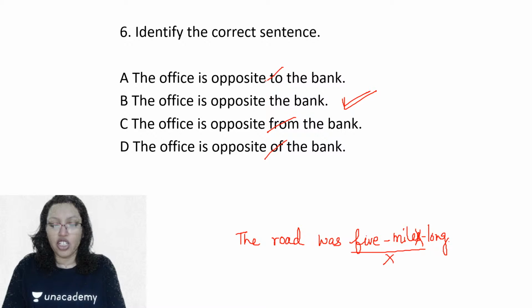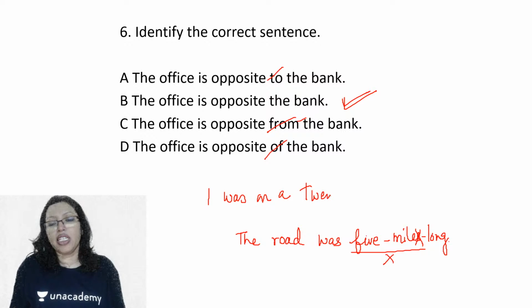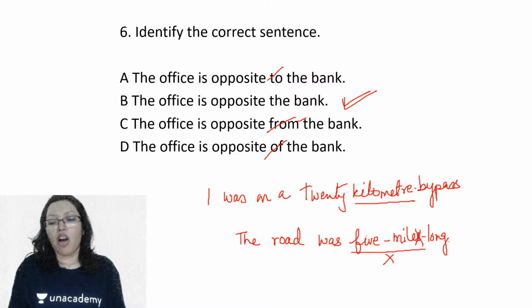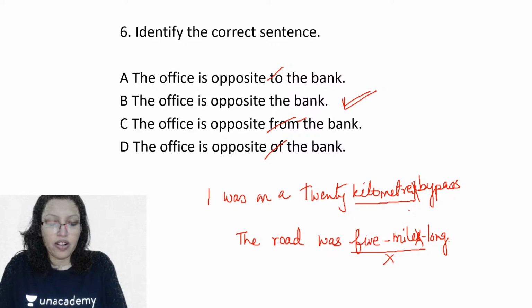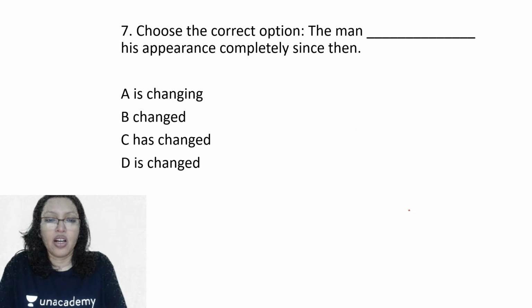Dimple, I hope you've understood this example: the road was 5 miles long. Or, I was on a 20-kilometer bypass. Now this kilometer cannot be kilometers; that would be incorrect. 20-kilometer bypass. No, opposite to is incorrect. Opposite the bank. Alright, here you are. Next question. Let's take a look.